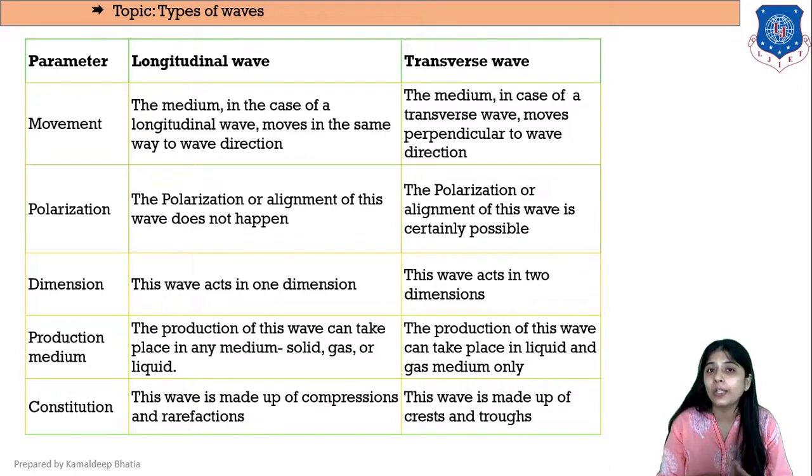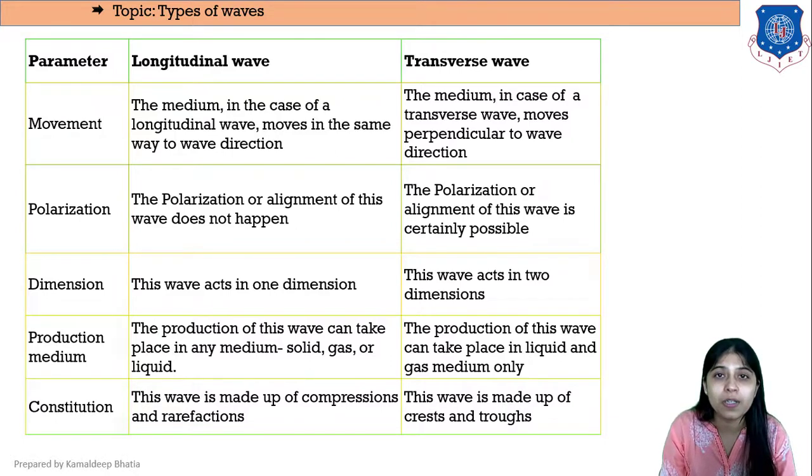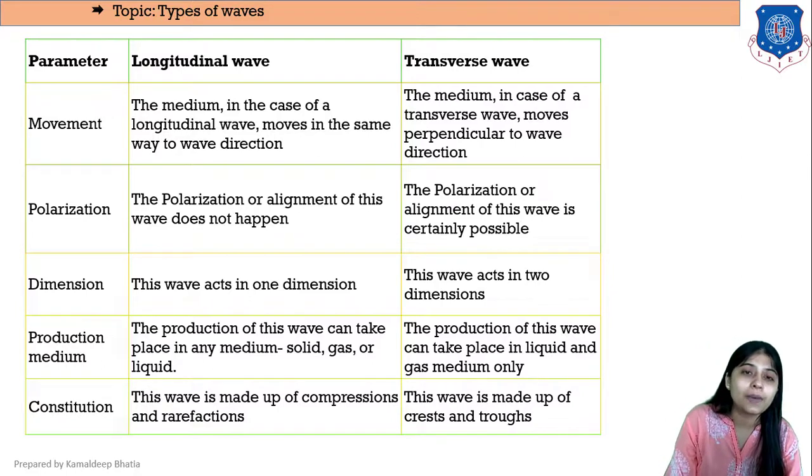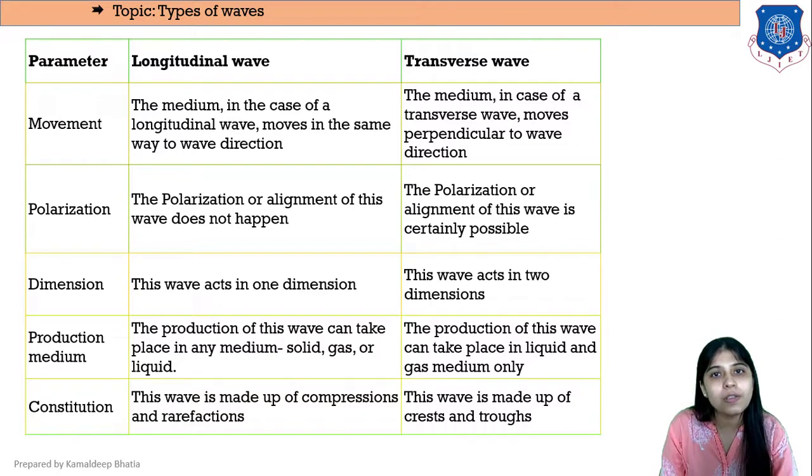Now constitution. A longitudinal wave is made up of compressions and rarefactions, while a transverse wave is made up of crest and trough. Okay, so this is the difference between longitudinal wave and transverse wave.